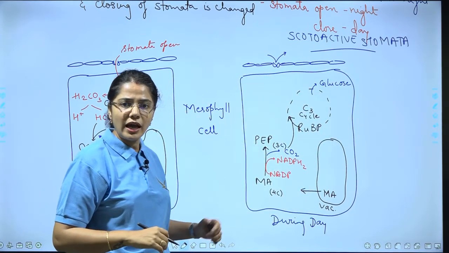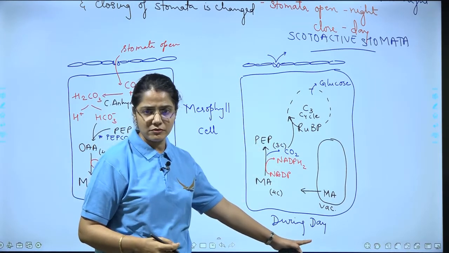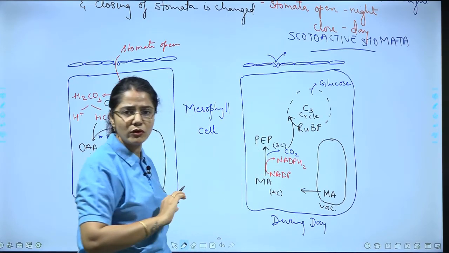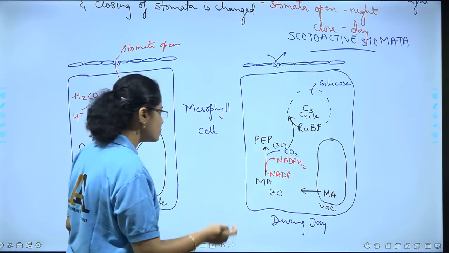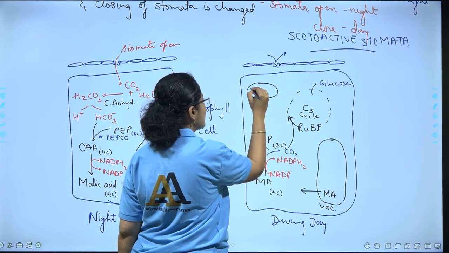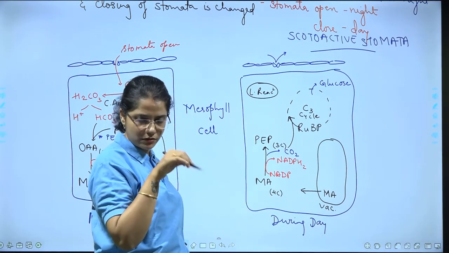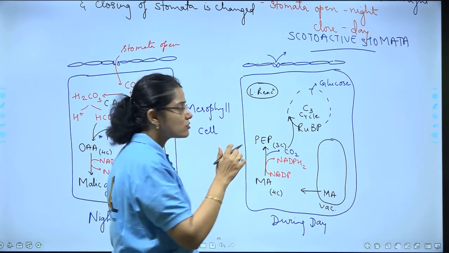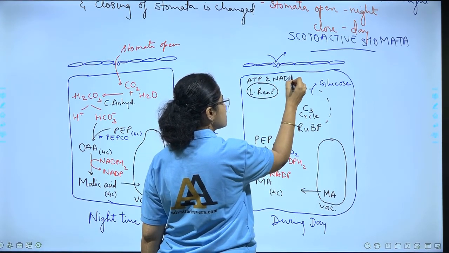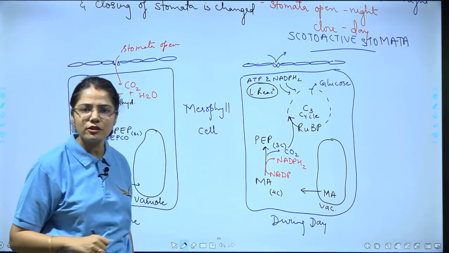So it is there, and in the daytime you have seen that light will be available, so the light reaction would have been simultaneously going on here. So ATP and NADPH2 will be produced. Say in the chloroplast the light reaction has taken place, inside the thylakoids. So what has been produced as a result? ATP and NADPH2 will be formed, and naturally they will be required for this C3 cycle to take place.